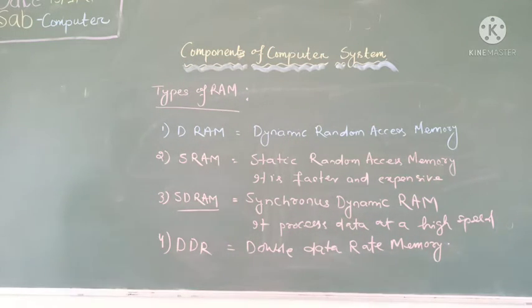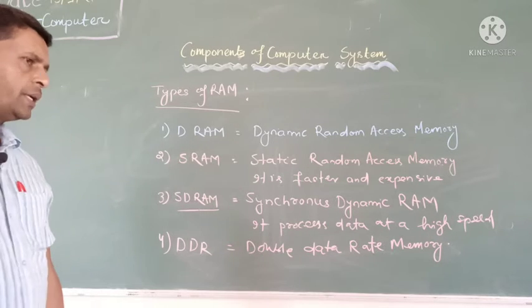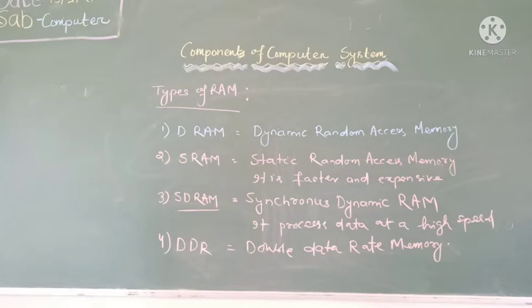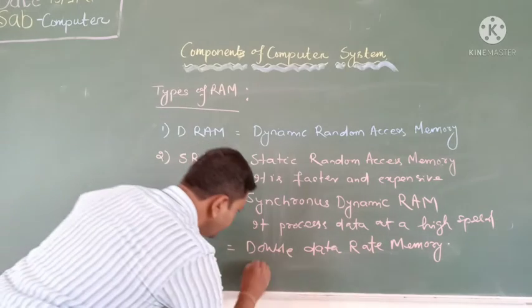Okay, fourth one is this. It is also majorly used in computer systems, just like your Pentium 4, it is used, and it requires less power and has speed which is double that of the SDRAM.